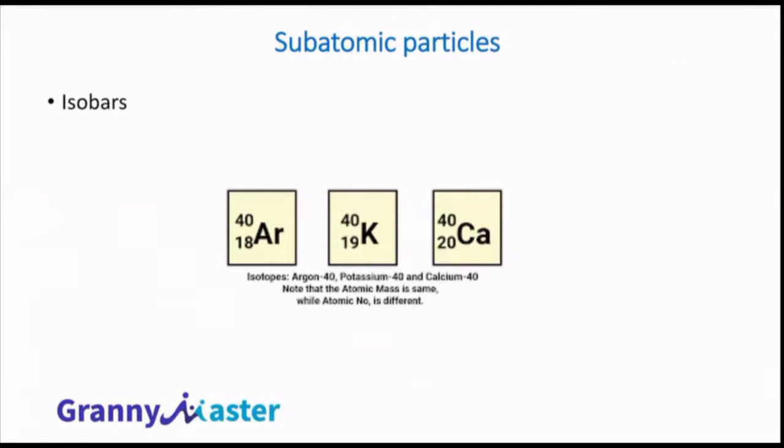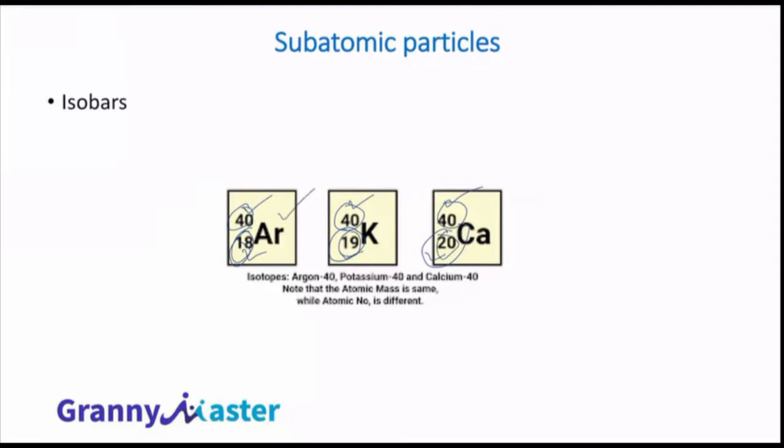Okay. Next topic is isobars. You have studied about isobars, right? There are atoms with the same atomic mass and different atomic number. Same atomic mass and different atomic number. Because they are differentiated in their atomic number, they will be different atoms, because different atoms will have different atomic number. So even though their mass numbers are the same, their atomic numbers are different. So they will be different elements.